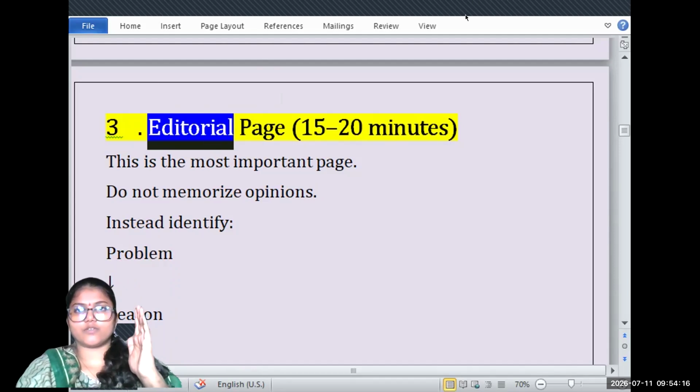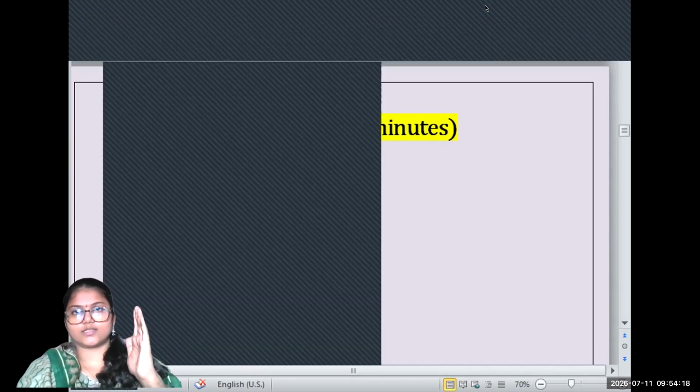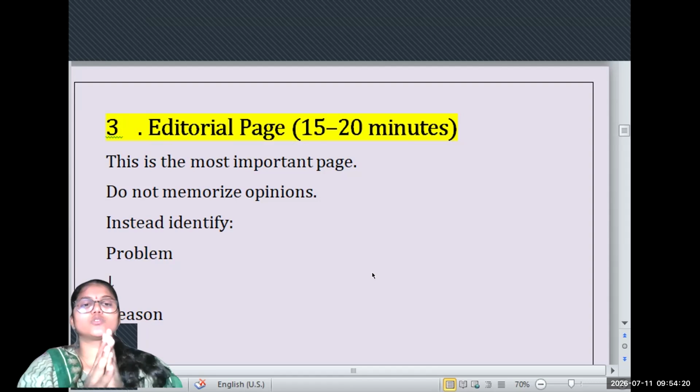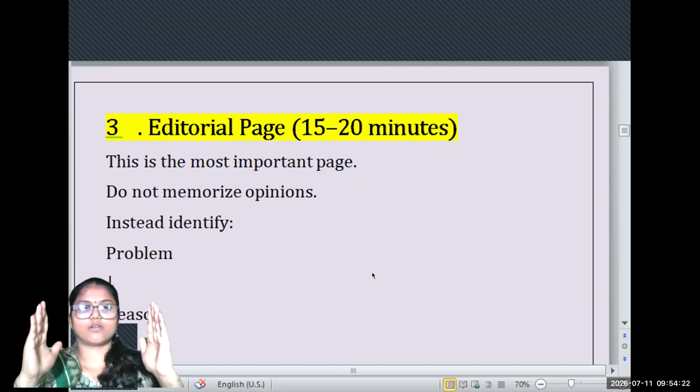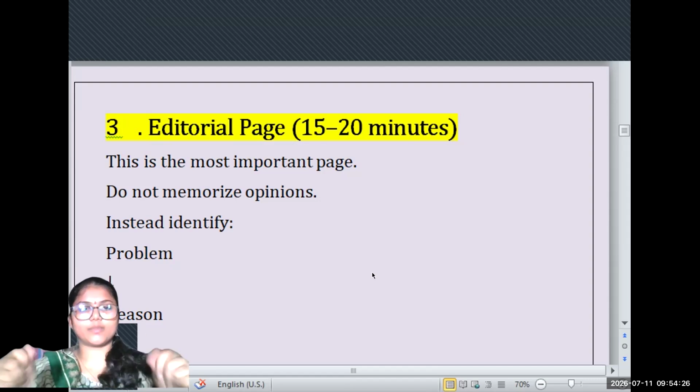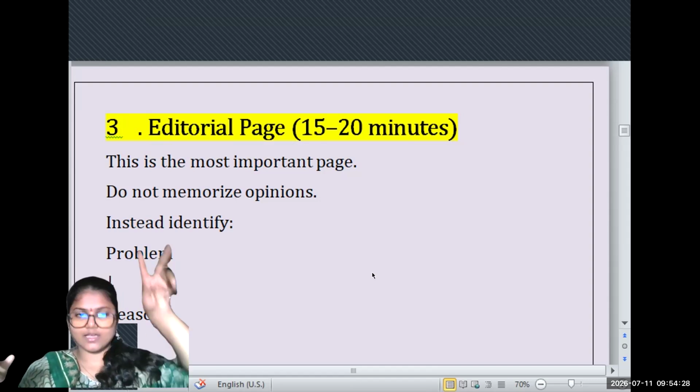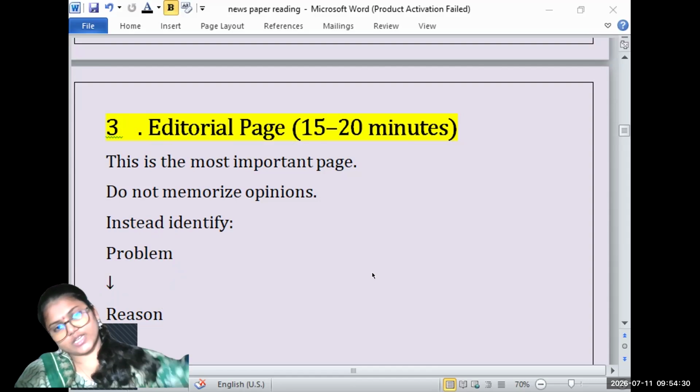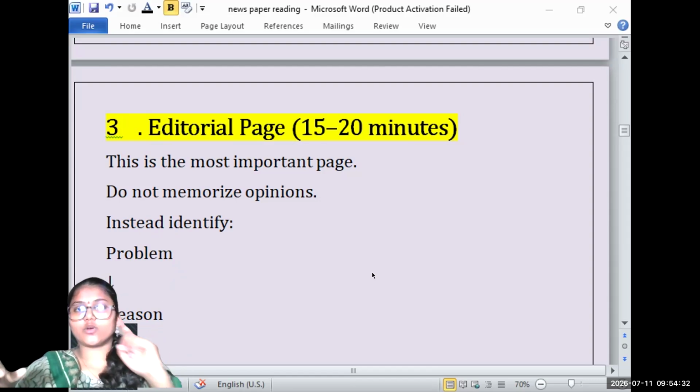On the left side, when you open the page, you will have a vertical section, a long vertical section. It is called the editorial. So the editorial is written by the newspaper company, the editor.